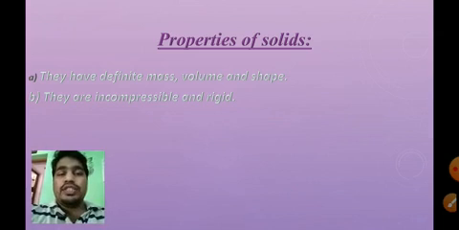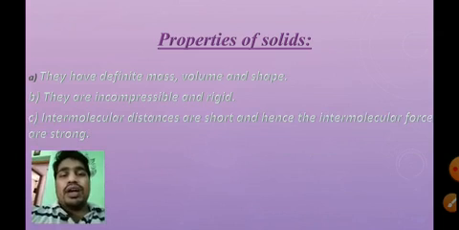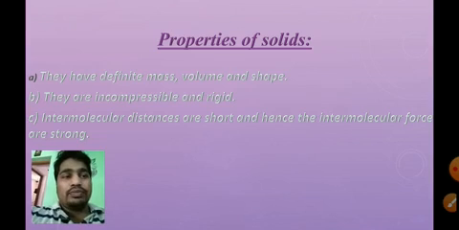And solids are rigid. Why are solids rigid? The rigidity of a solid is based on the compact arrangement of atoms, and every atom vibrates about its mean position. The next point is that intermolecular distances are short, and hence the intermolecular forces are strong.